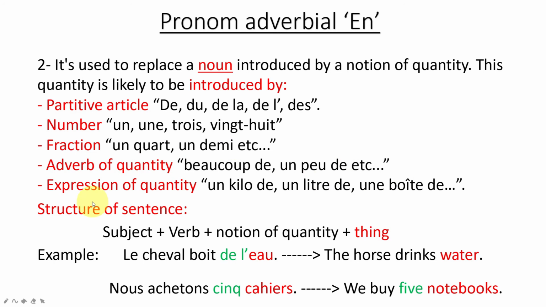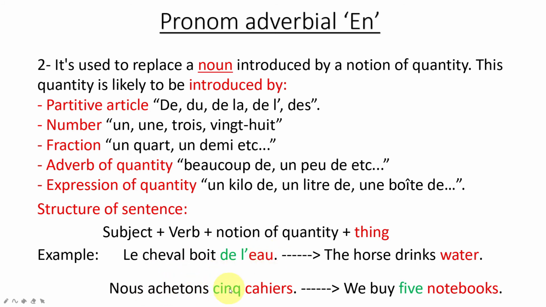So now let's see the structure of the sentence with the object. So we have the subject plus the verb plus the notion of quantity plus the thing or the noun. Some examples: le cheval boit de l'eau. So the horse drinks water.